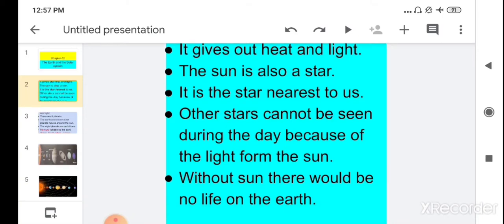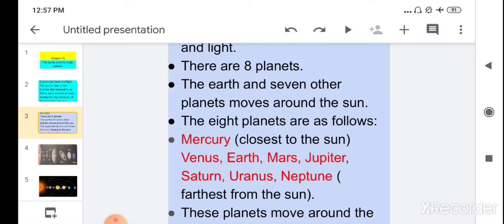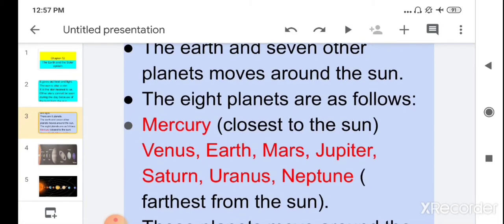Children, the other stars cannot be seen during the day because of the light from the sun. We are not able to see other stars in the daytime due to the sunlight. Then we learned about the 8 different planets. So can you name them? Very good. They are Mercury, Venus, Earth, Mars, Jupiter, Saturn, Uranus and Neptune. So these are the 8 planets.